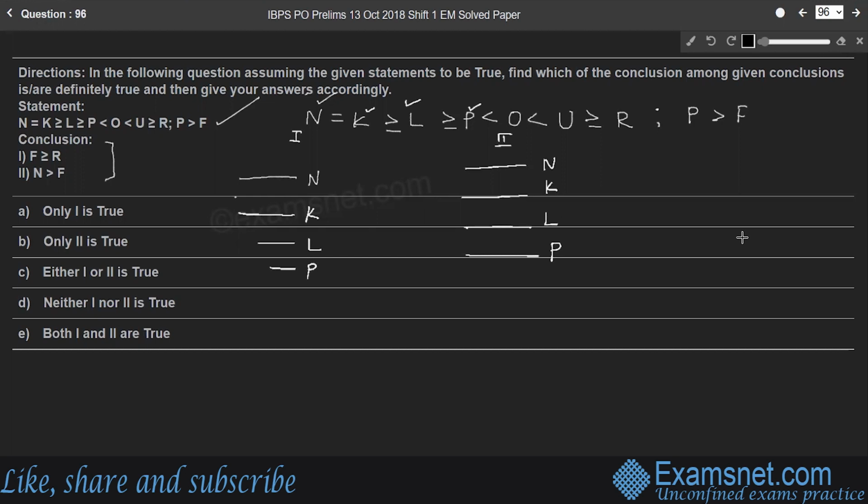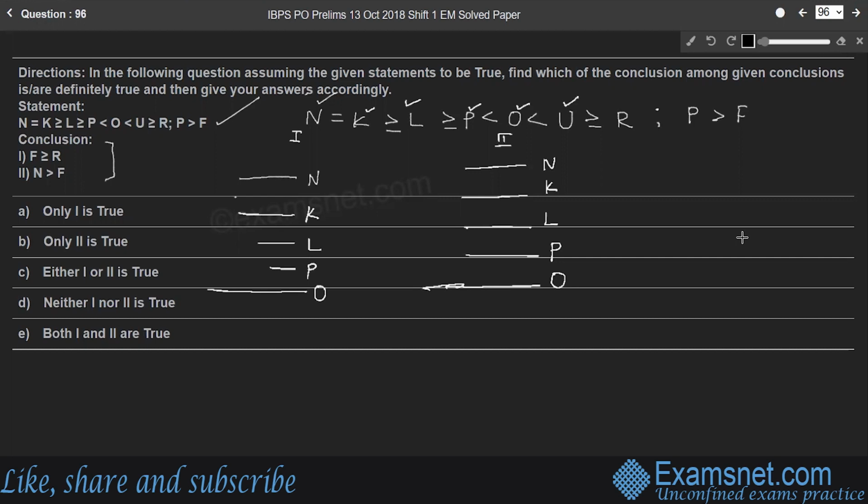Next, P is strictly less than O. So a line O where P is less than O, and here in case 2, P is less than O, right?